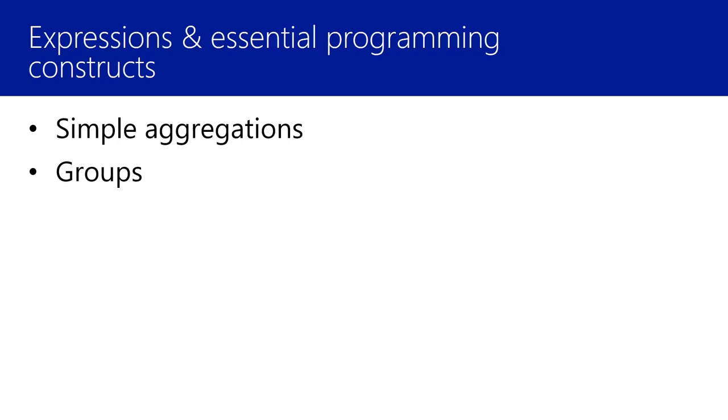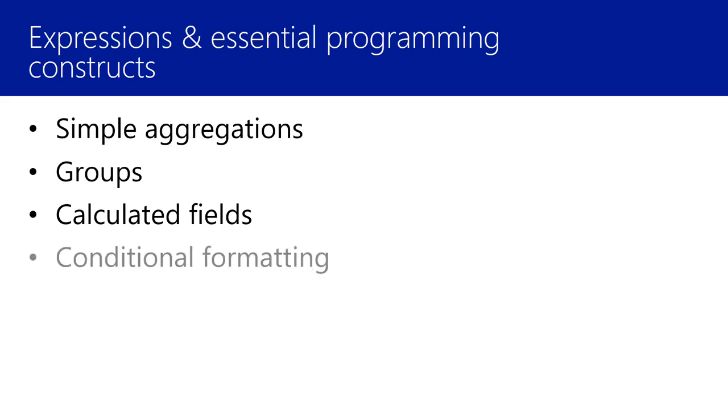So expressions are used to define groups as well as set properties of groups, like the sorting expression for a group. And then, of course, when you use fields within a group, that's going to create an aggregate expression, as I previously mentioned. Expressions can be used to create calculated fields. Now, calculated fields can be added to a data set's field definition so that we can add additional named fields to a data set using calculations that reference other fields, or we can perform calculations in place within a data region, which we'll see in the upcoming demonstration.